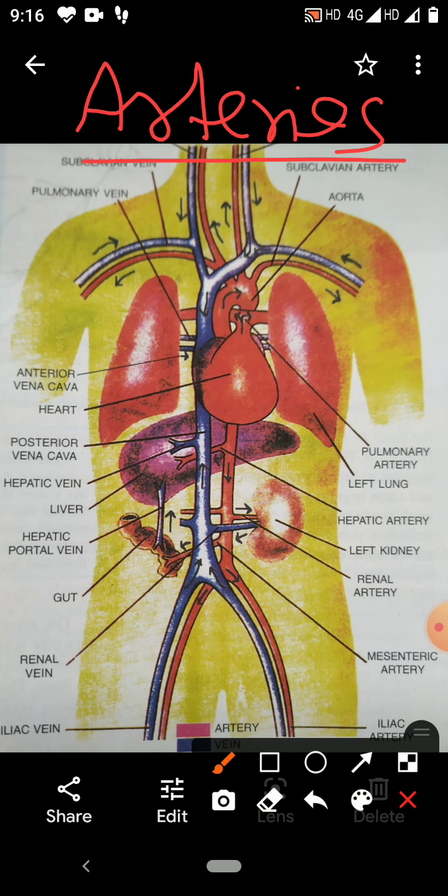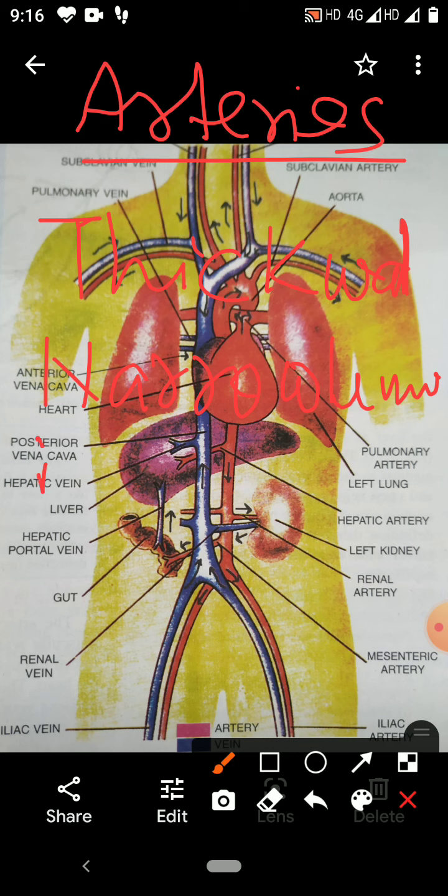They are called arteries. Arteries have a thick wall. Arteries have a narrow lumen. In the arteries, blood flows in spurts. Arteries are situated in the deeper region of the body.